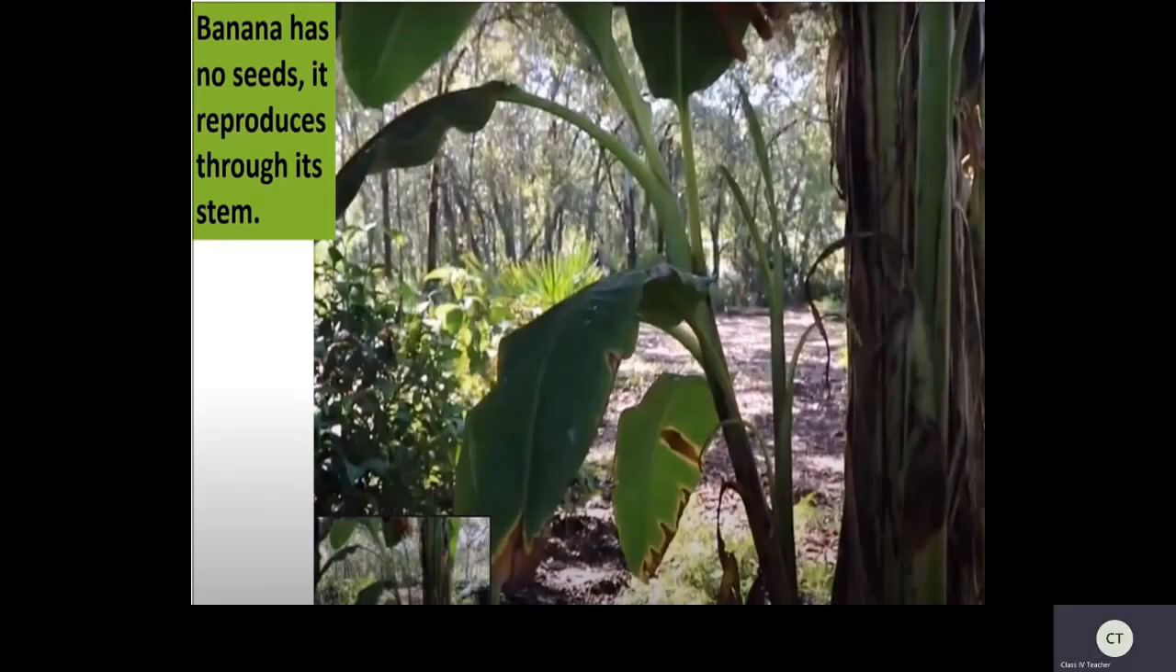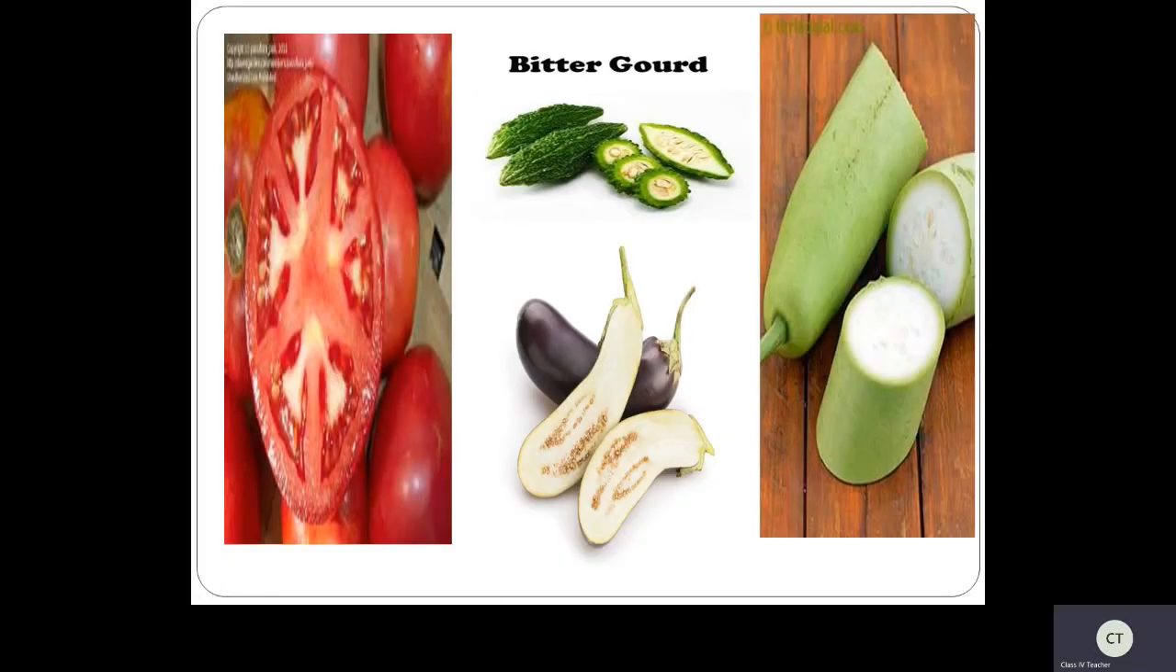Now here one more interesting thing children. Banana has no seeds. It is produced through its stem. So can you see the stem? Yes, new stems. You can put the stems into the soil so that it will grow into a new plant. Now if you see vegetables, you can find in tomatoes, brinjal, bitter gourd, and also bottle gourd.